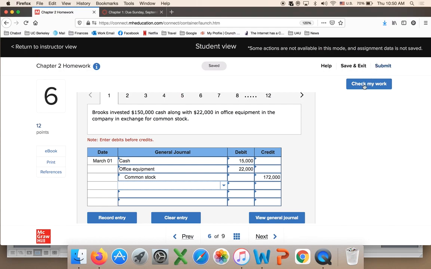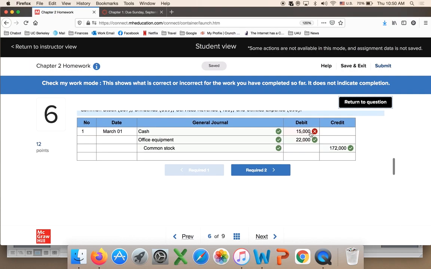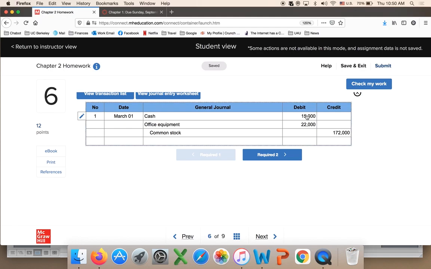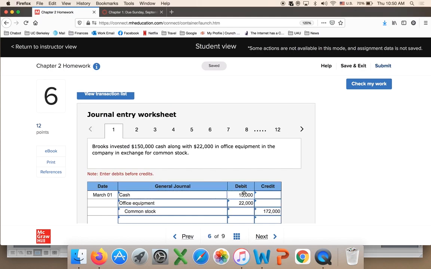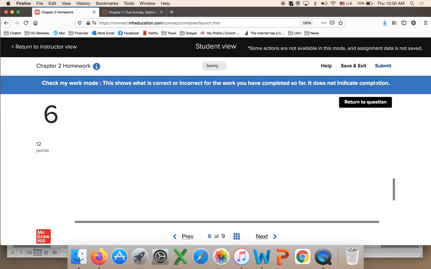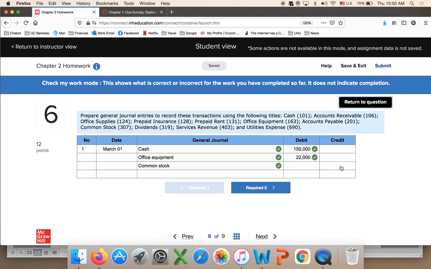You can check your work at any point without penalty. It will tell you what's wrong. If this is incorrect, you're like, oh, it's incorrect, I need to put 150,000. Then you check your work and it will be correct. One issue here is that it works only if you put something in the cell. For example, right here, I'm missing the credit amount. It's a mistake, but when I check my work, it doesn't show as a mistake because I left it blank. You see, everything is correct, but I'm missing 172,000. It will tell you that it's incomplete though.